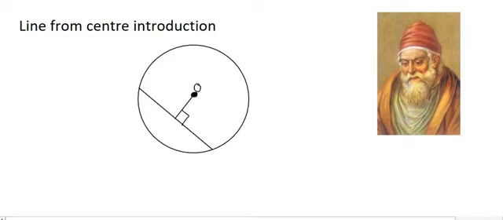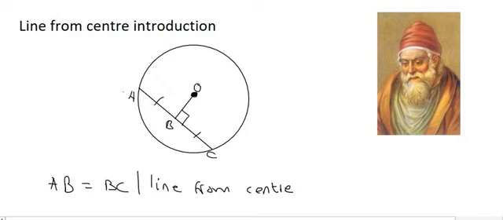And what Euclid found was he took a ruler and measured this length, and then measured this length over here, from here up to here, and he found that those lengths were equal, and so he put two lines like that. So we can say that if you have a line coming from the center and it hits the chord at 90 degrees, then it will automatically divide that chord into two equal halves. Mathematically we can say that AB is equal to BC, and the reason for this one is that we have a line from the center, not to the midpoint this time, but making an angle of 90 degrees with the chord. So we show it like that: line from center, perpendicular, meaning 90 degrees, to the chord.